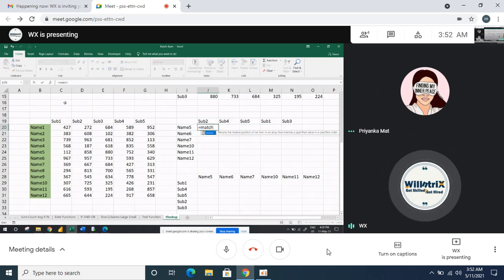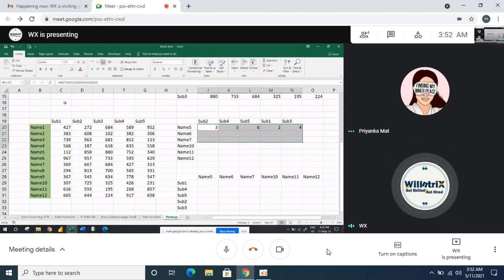Then lookup array, we have to take all the subjects including the first cell also, because I have to select the table array. Wherever your table array starts from, you have to start the lookup array from there only. Then comma 0, here also we go with 0 exact match. Close the bracket, enter, then drag to the right and down.